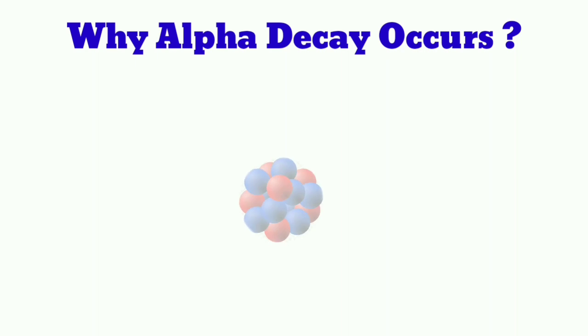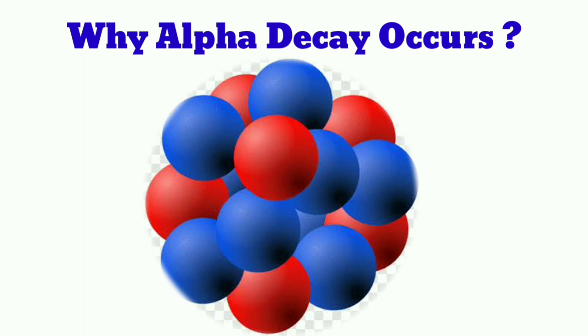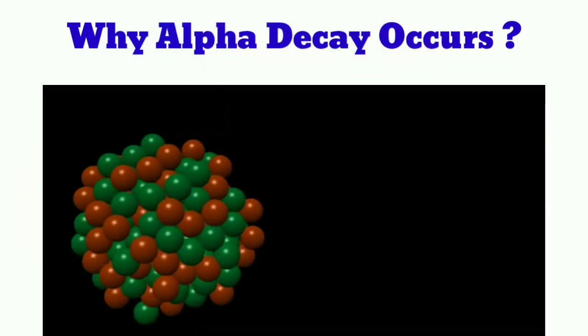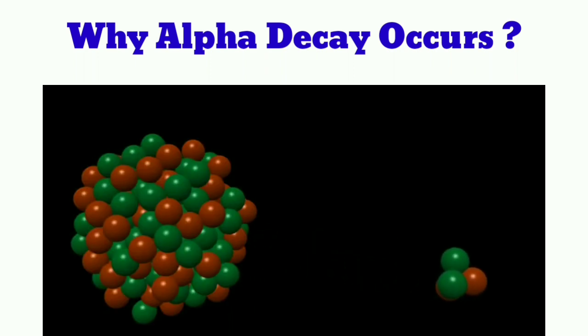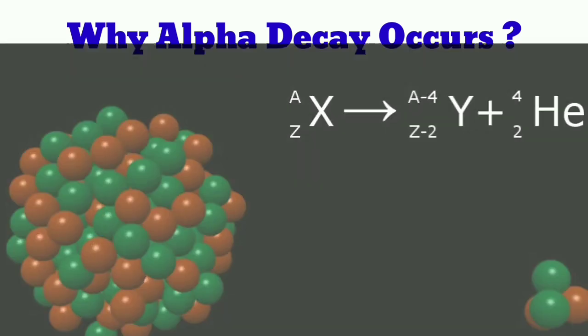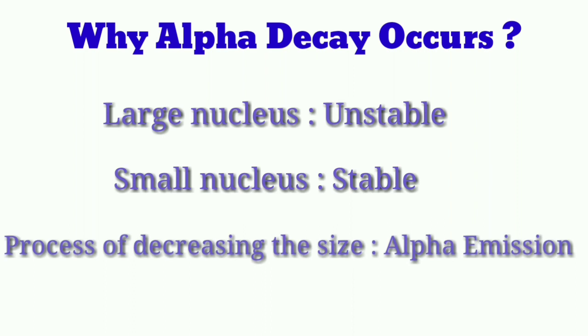When the nuclear size becomes larger and larger, the nucleus becomes more and more unstable, and the only way to become stable is to decrease its size. So whenever a large nucleus is unstable and wants to become stable, it tends to decrease its size by releasing some of the excess neutrons and protons, which come off in the form of alpha decay. So alpha decay helps an unstable large nucleus become stable by releasing an alpha particle. In this way alpha decay happens.